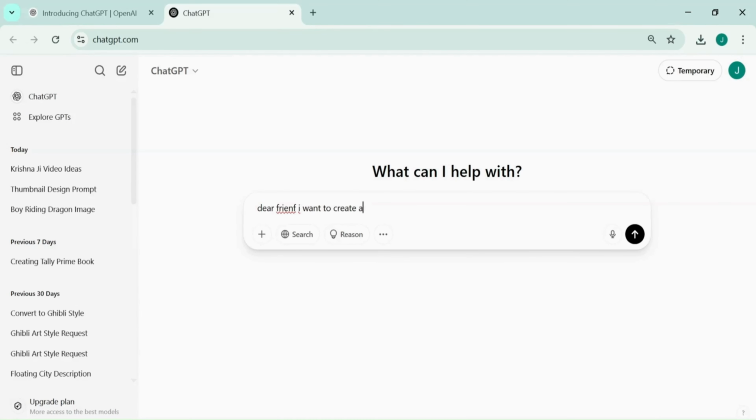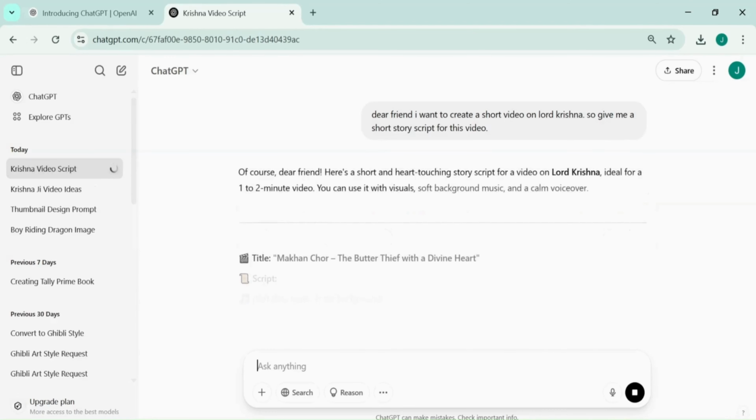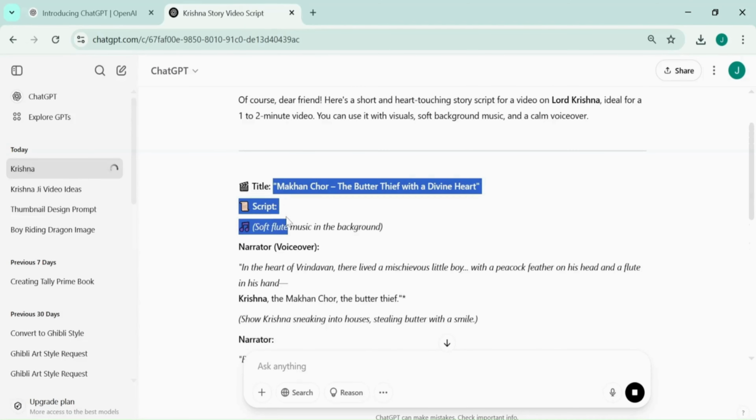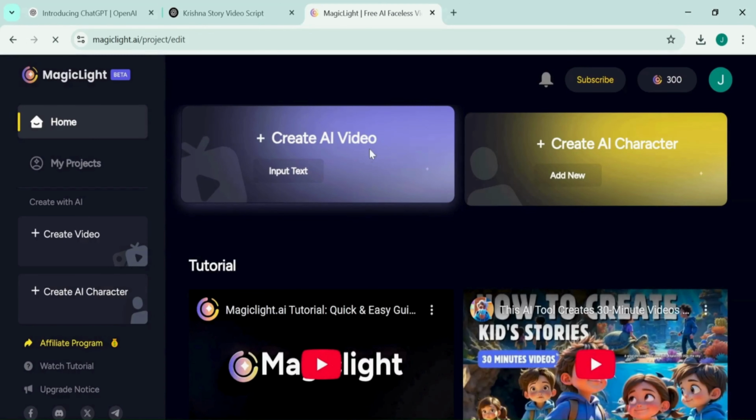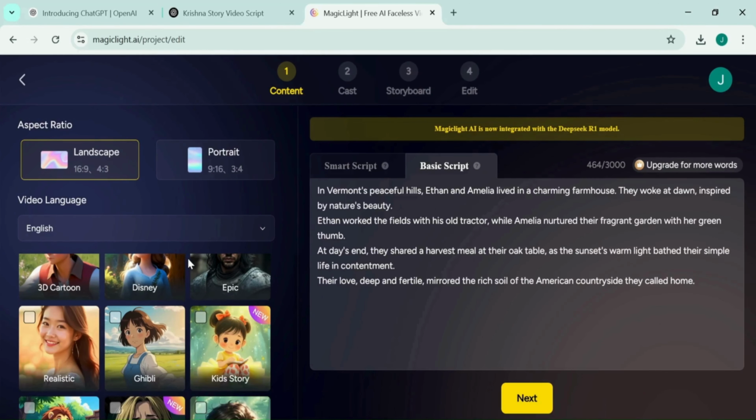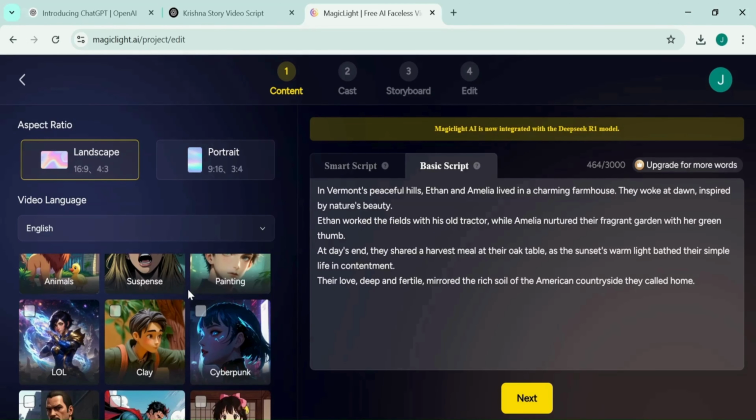I gave it a simple prompt, like, a story of Krishna. It will generate a beautiful and engaging story script for me in seconds. Next, I took that story into MagicLight AI and selected video size and style, pasted my story here, and clicked on Next.